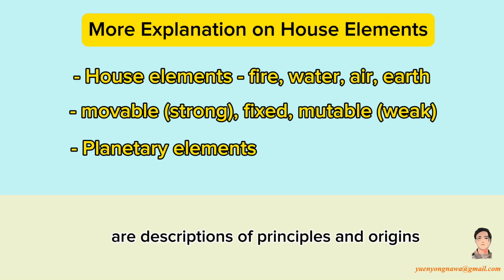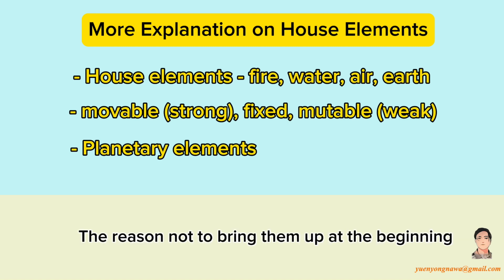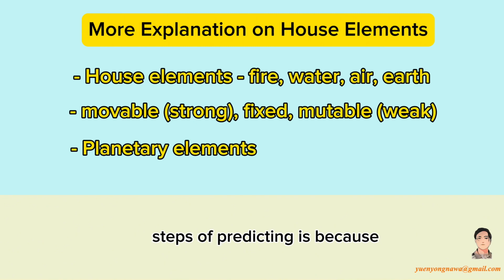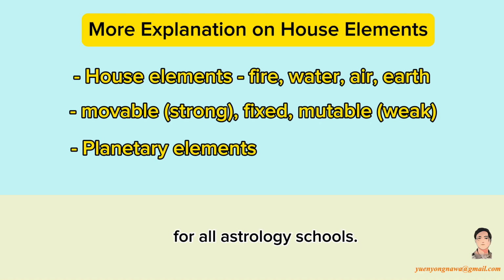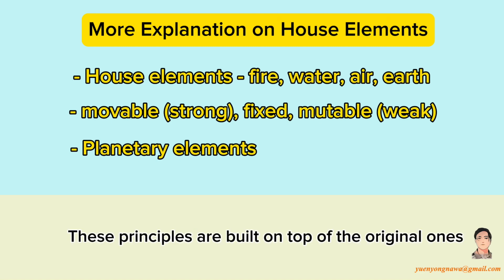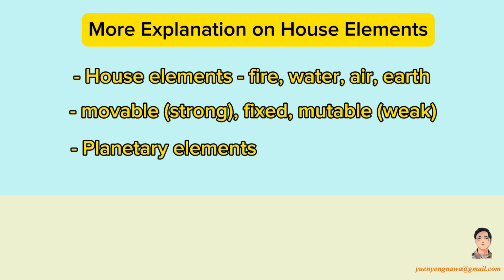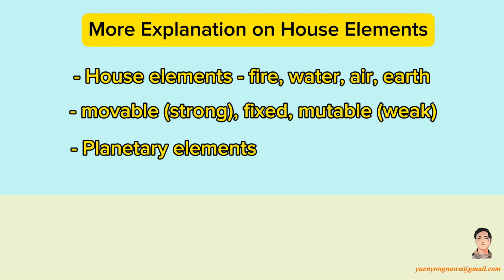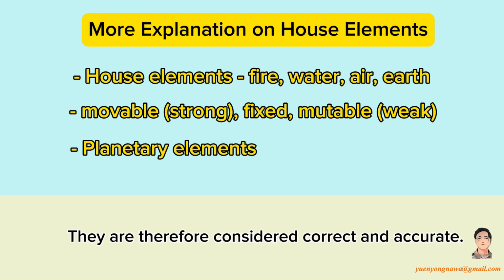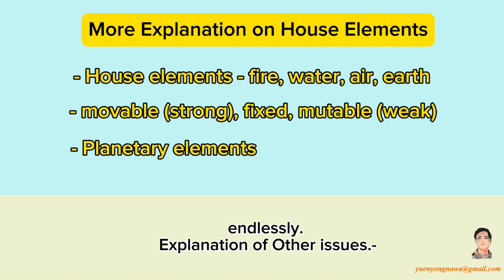All these things are descriptions of principles and origins which could be hard to understand. The reason not to bring them up at the beginning steps of predicting is because the common principles must be understood first, since they are common principles for all astrology schools. These principles are built on top of the original ones, which requires a higher level of understanding. They are principles that I have summarized from real-life experience that has been verified and supported by people's life data. They are therefore considered correct and accurate. As a result, these conclusions are made for further confirmations endlessly.